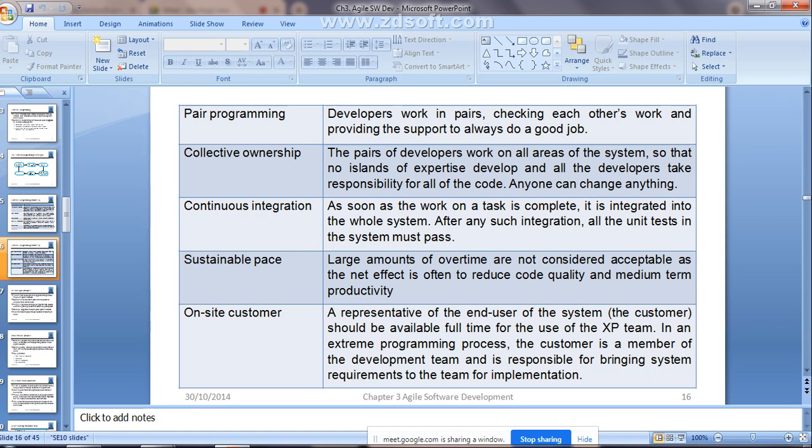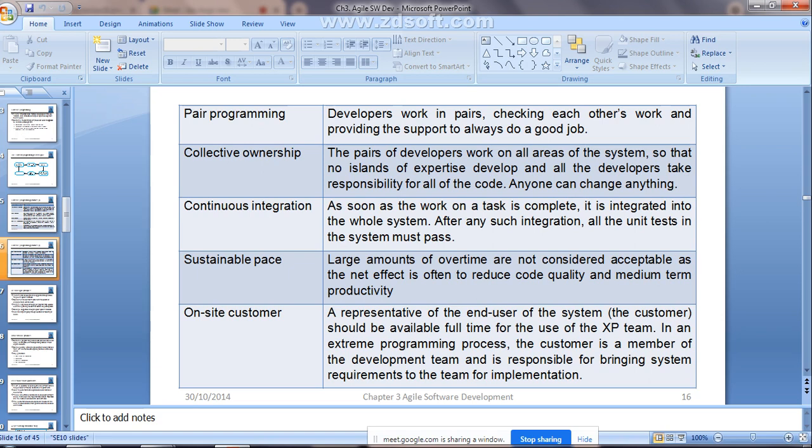They can change anything within that software code. Is that clear? That is collective ownership. That means they are going to work together. They can make changes. Anyone can change anything within that code. That is possible, because everyone in the development team is an owner of that particular software.